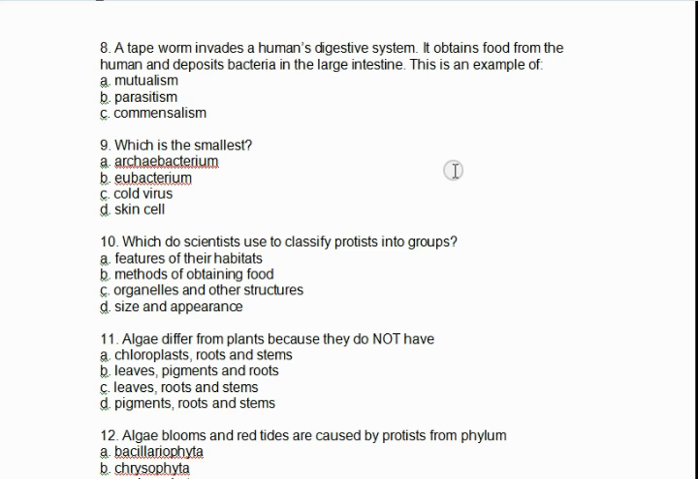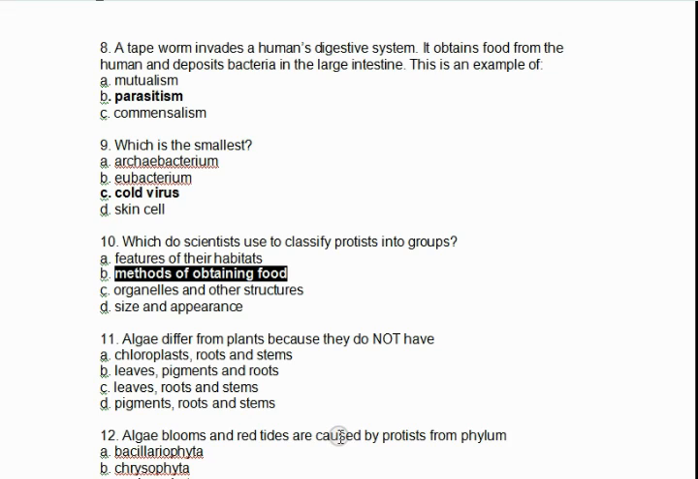A tapeworm invades the human digestive system. It obtains food from the human and deposits bacteria in the large intestine. This is an example of what? Parasitism. Which is the smallest? A cold virus. Which do scientists use to classify protists into groups? Their method of obtaining food.